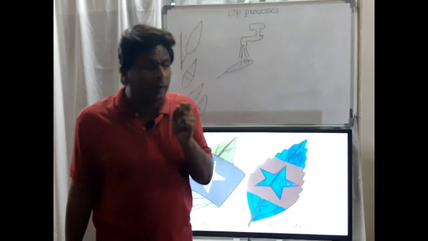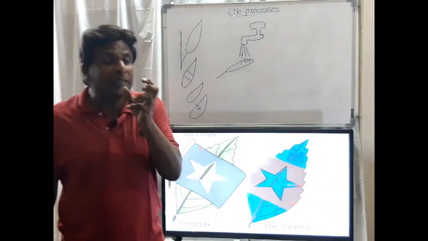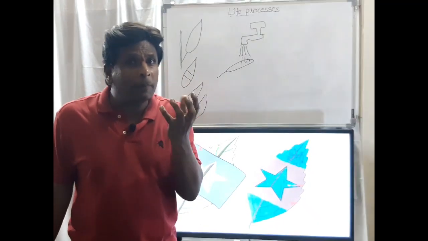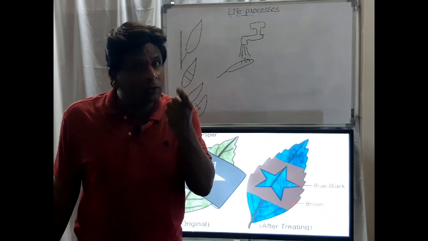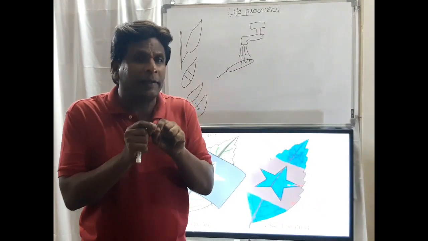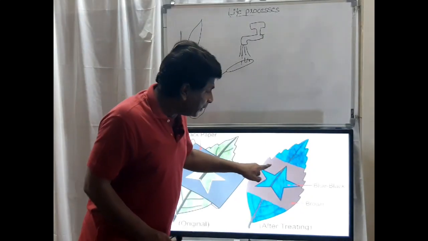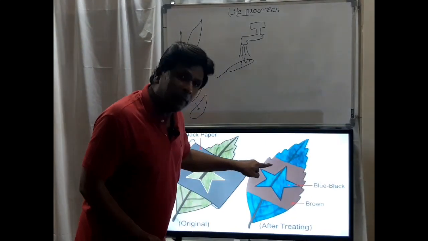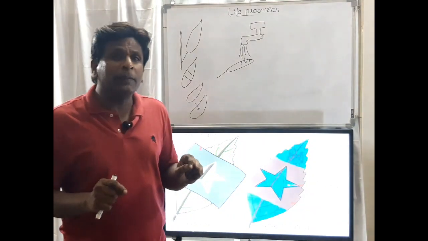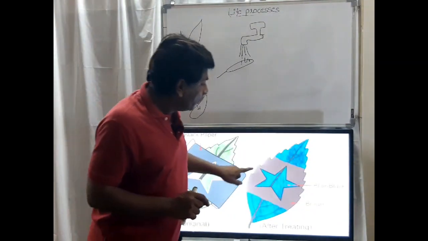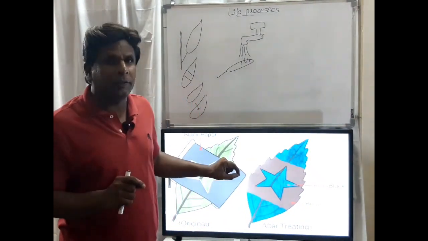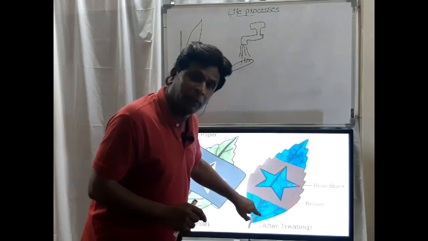Where the blue-black color is there, it means it is absorbing all the colors. When does this happen? When the starch and iodine take part in the chemical reaction. So it turns blue-black, which means the iodine is reacting, which means starch is there in this portion.